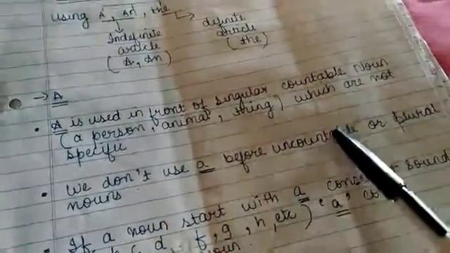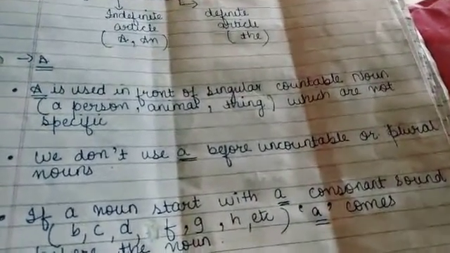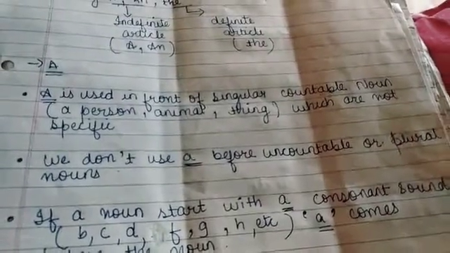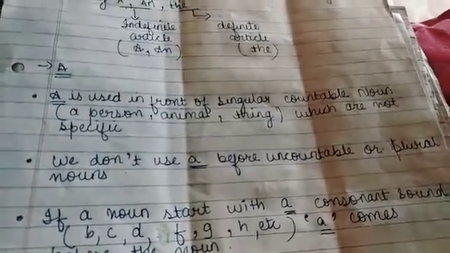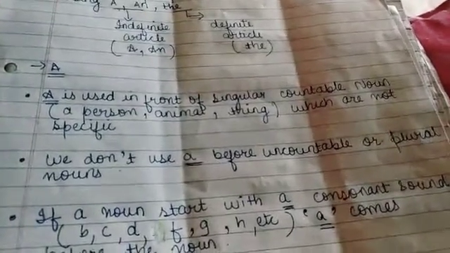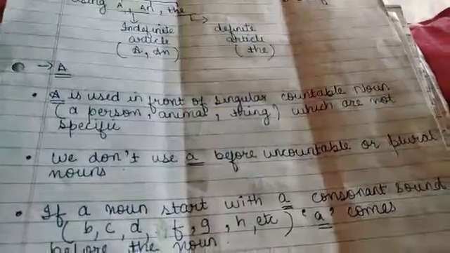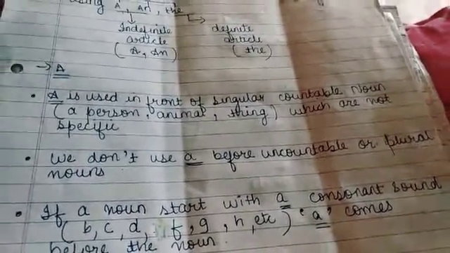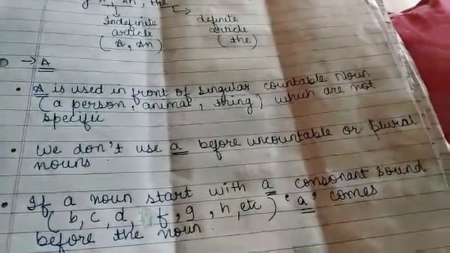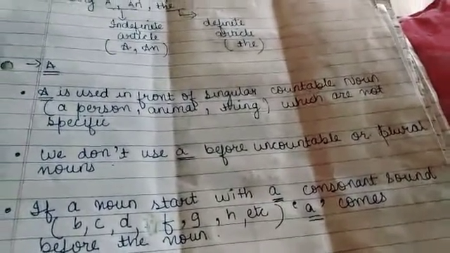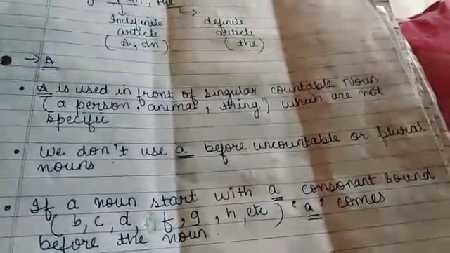Second point, we don't use "a" before an uncountable or plural noun. Uncountable means, for example, stars. We cannot count how many stars are there in the sky. But we can count things, animals, places. We cannot count uncountable things like stars, sky, raindrops.